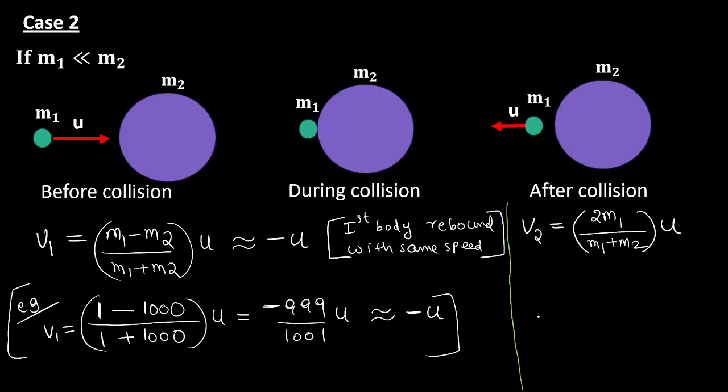You may take some numerical example for that. The numerator is very small compared to the denominator. Or you may take some numerical example if you have any confusion. 2 into M1 is 1, like the previous example. M1 plus M2 will be 1 plus 1000.